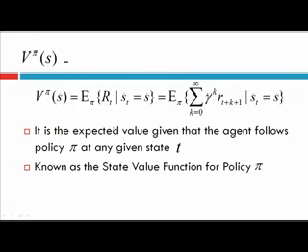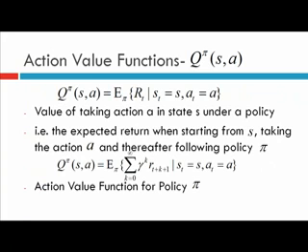We can expand this return in this manner: the summation over k from 0 to infinity of gamma to the k times r at t plus k plus 1, given the present state is S. We already covered this in the previous slides. So it is the expected value given that an agent follows a policy pi in a given state S at a particular instant t. It is also known as the state value function for a policy pi.